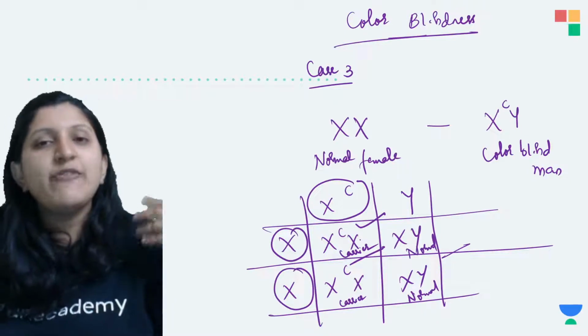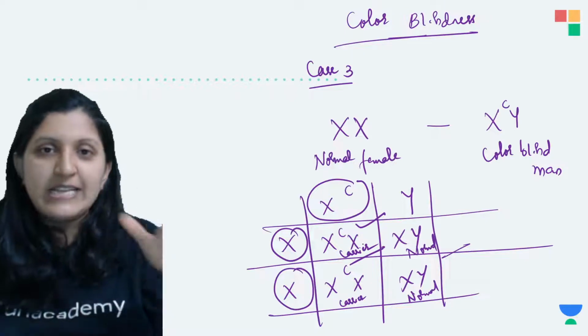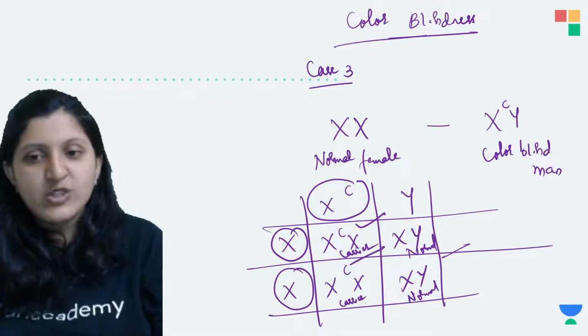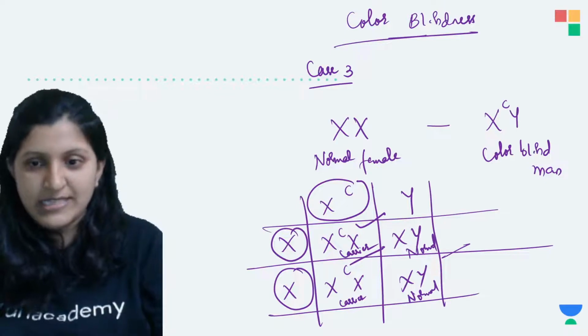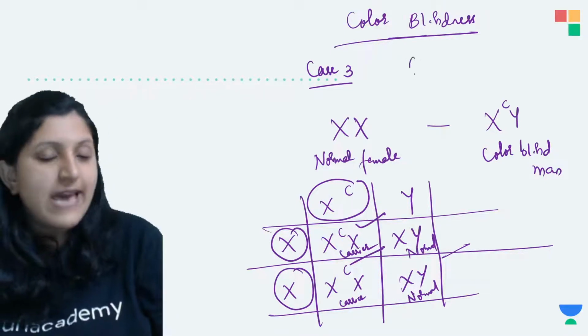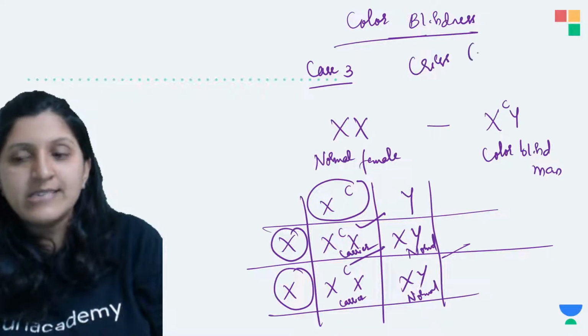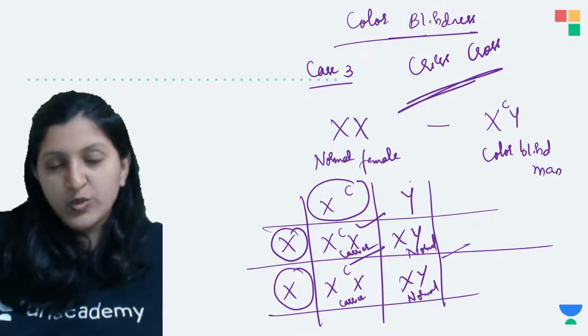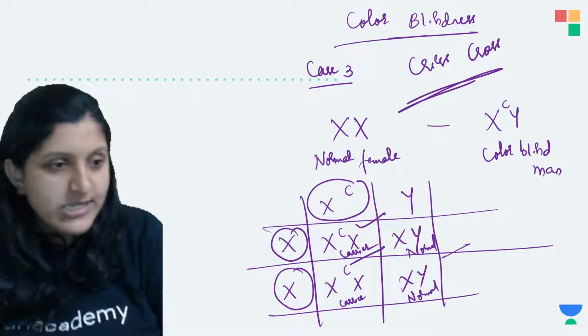The only thing is that when they get married, they can transfer the disease to the son; otherwise they are normal, healthy, and not having any symptom, they are just carriers. And that is why we call this X-linked inheritance the crisscross inheritance, where it is passed from father to daughter and mother to son.